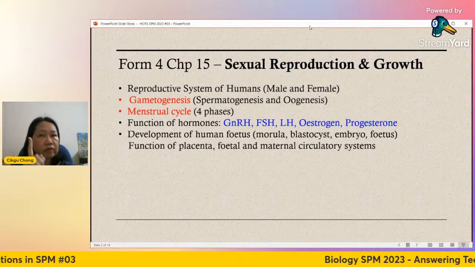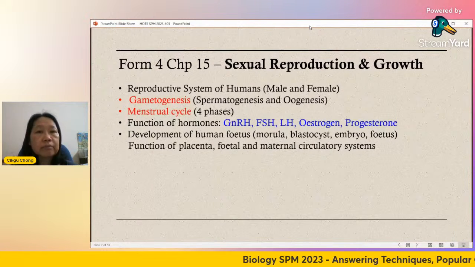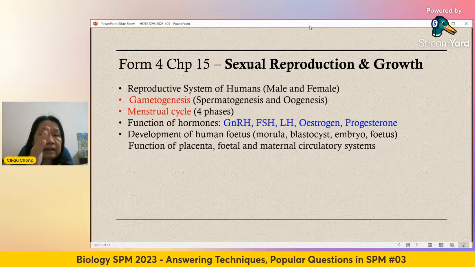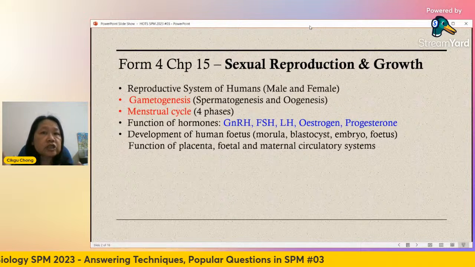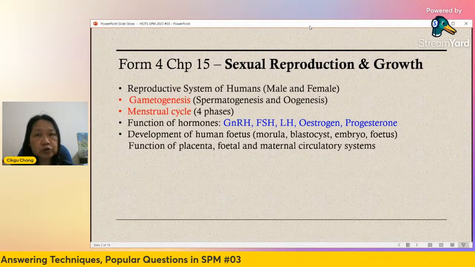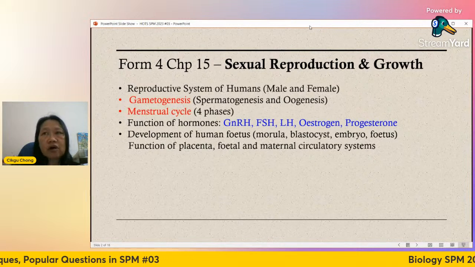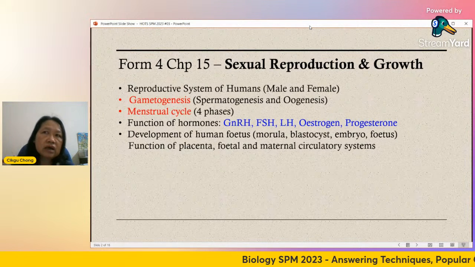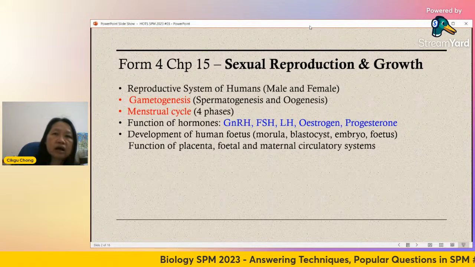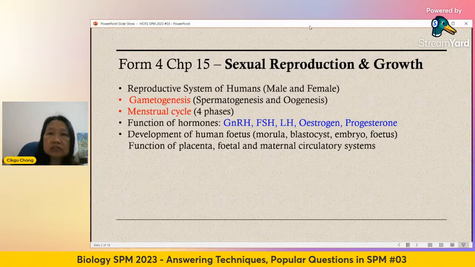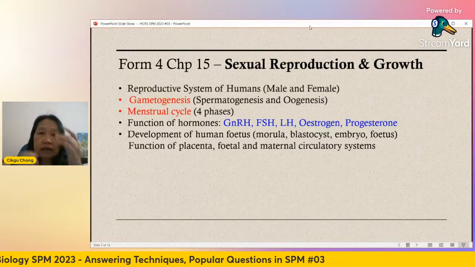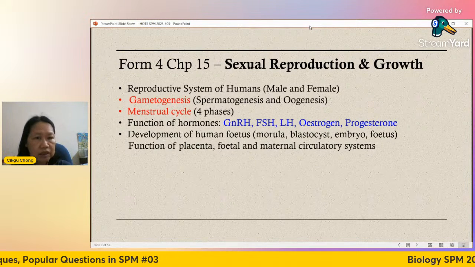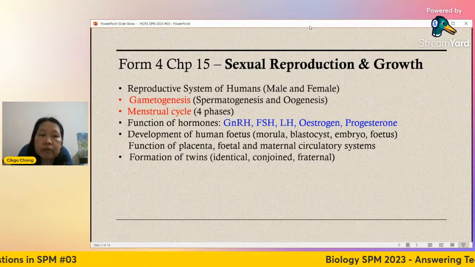Okay, I'll go through one of the questions here. Why is it important? What is the advantage of having this separated? The blood does not actually mix, but the substances can pass through. The mother can give oxygen to the baby or the fetus. The mother can provide amino acids, antibodies, and so on. They can cross the membrane, but the red blood cells do not go into the blood of the baby.